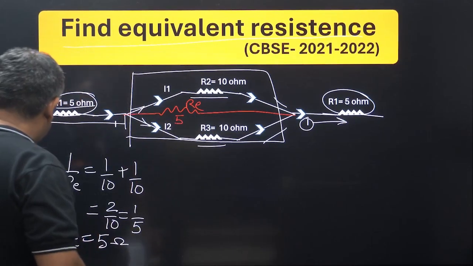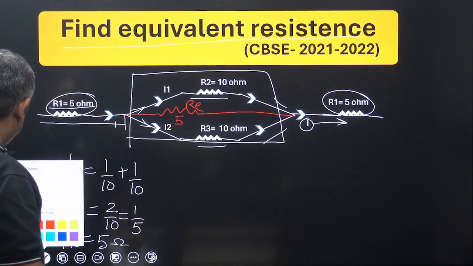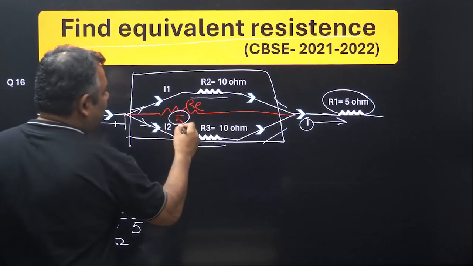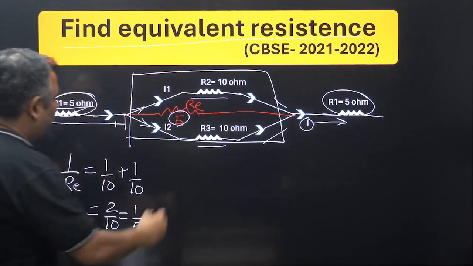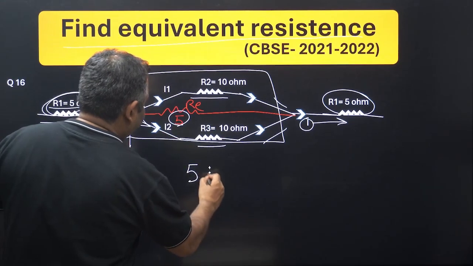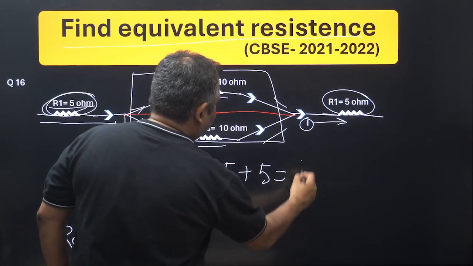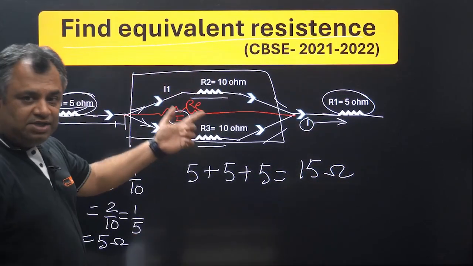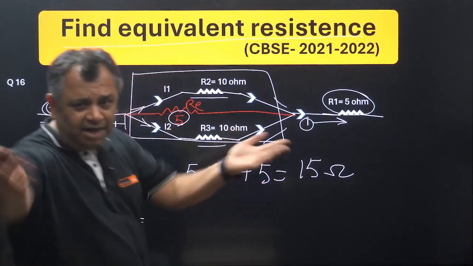Now it has become even more easy peasy lemon squeezy. How? Because you see that this resistor, this one and this one, they are all in series. So the equivalent resistance would be 5 plus 5 plus 5 is equal to 15 ohms. Okay, important question, came in the boards, but you were able to solve it.